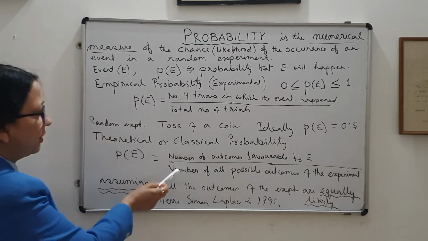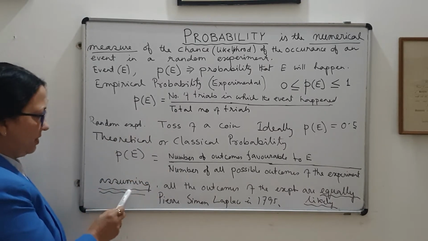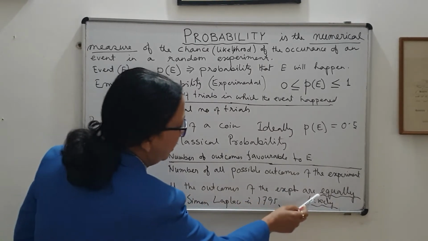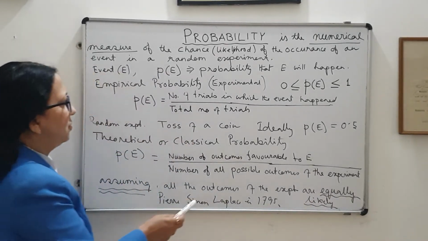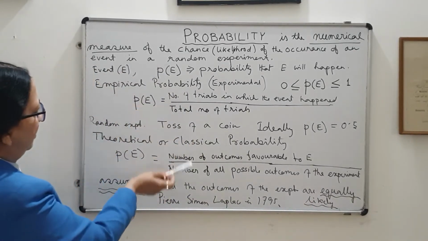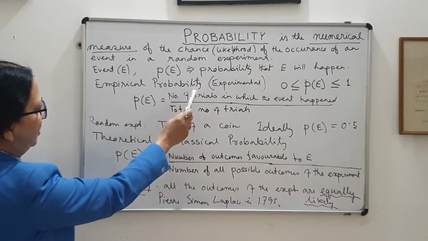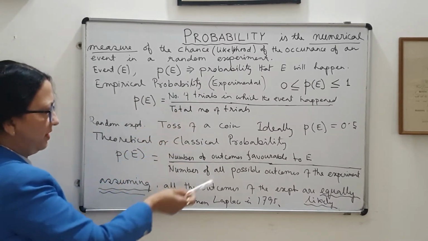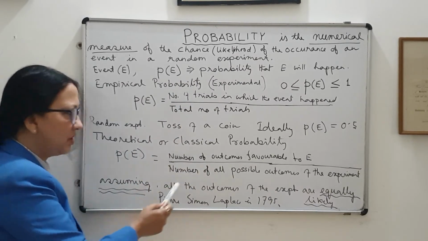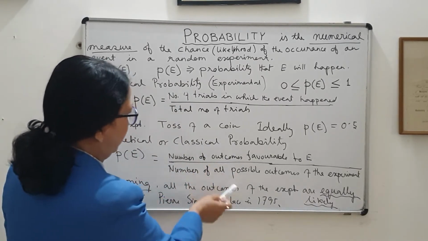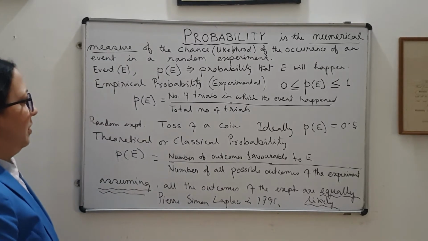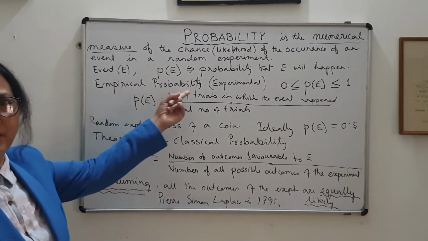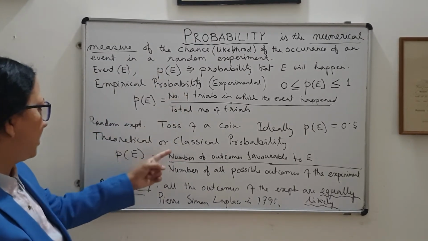We will follow this theoretical definition if this condition is satisfied, that the outcomes of the experiments are equally likely. So this is the basic difference between the empirical probability definition and the theoretical probability definition. These experiments were done here. Under some assumption we find out this. Okay, so I told about the limitations of this definition and why there is a need for this classical definition.